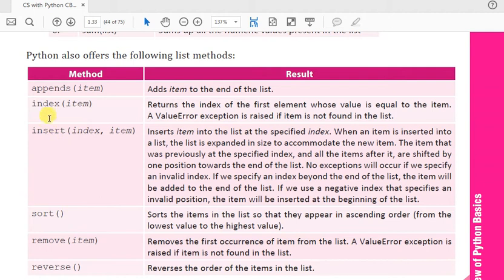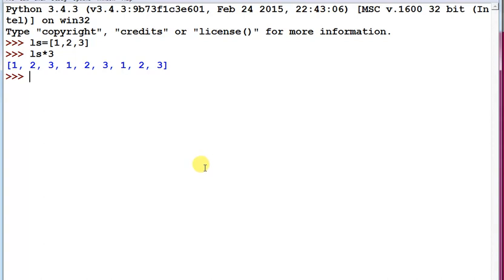First we start with the index. What is the index? Suppose I am creating a list, lst equals 10, 20, 30, 40, 50, 60, 70, and I want to get the index. The index function returns the index of the first matched item from the list.